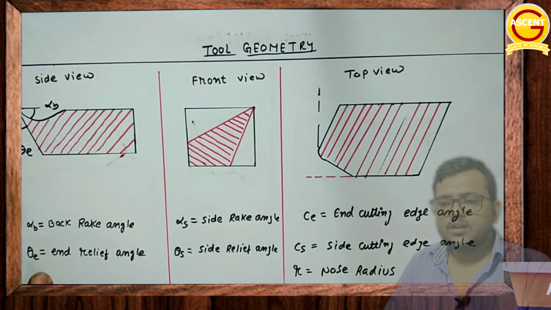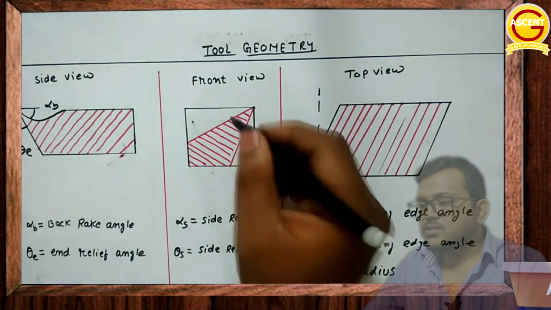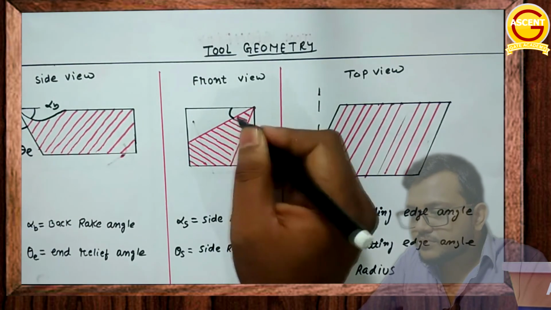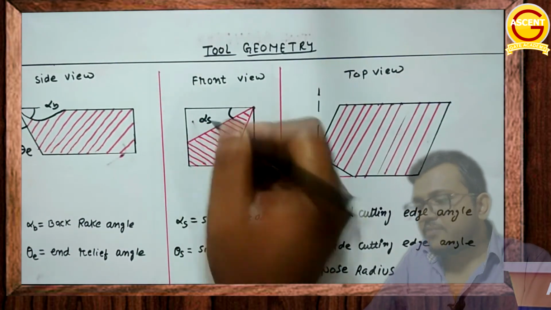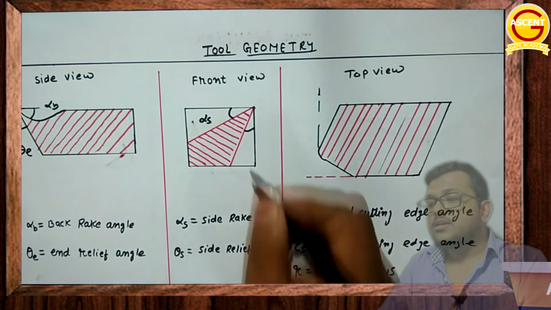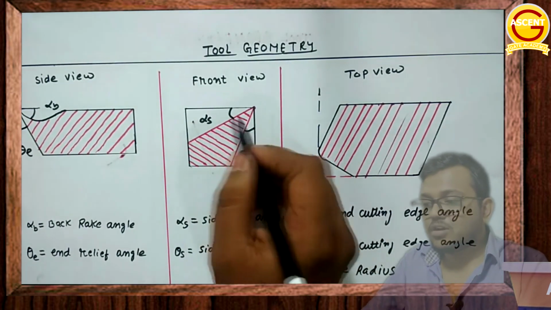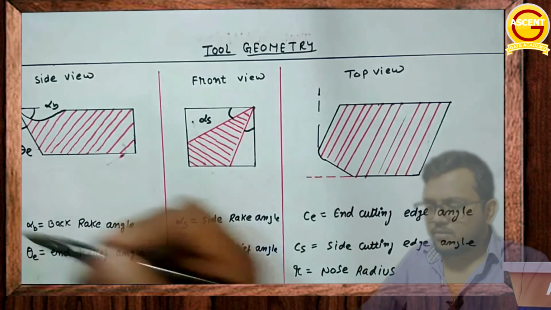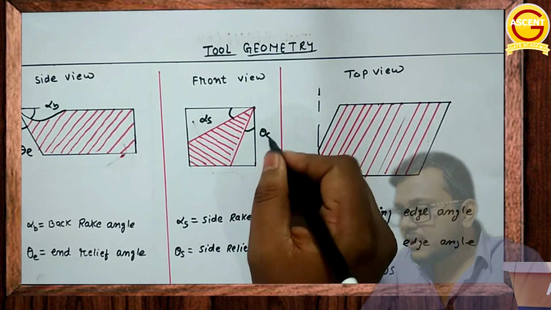We have again defined it. That you will be getting in the front view. What is the name of this angle? This angle was, yes, the side relief angle. And what is this angle? This angle is the side rake angle. If I said relief, then it's wrong. It's the rake face, so it is the side rake angle. We have discussed it. And this is your side relief angle.